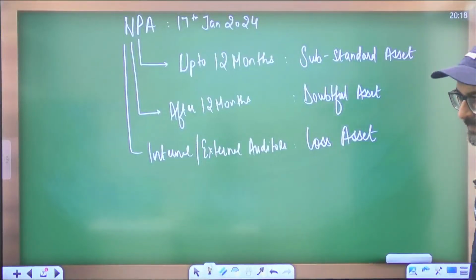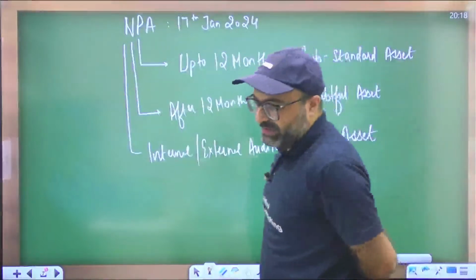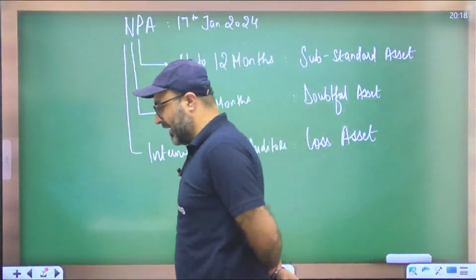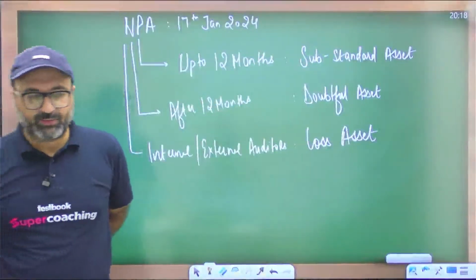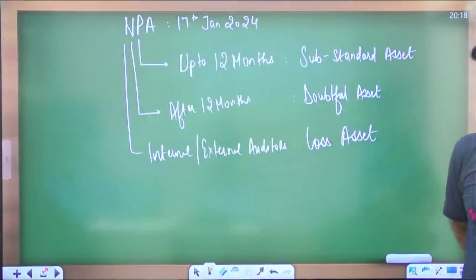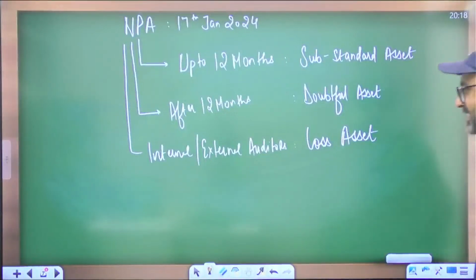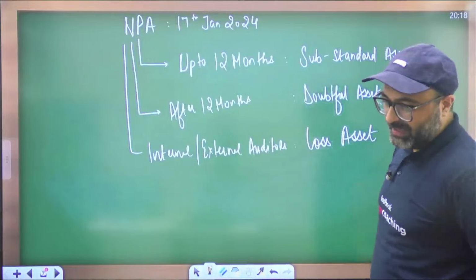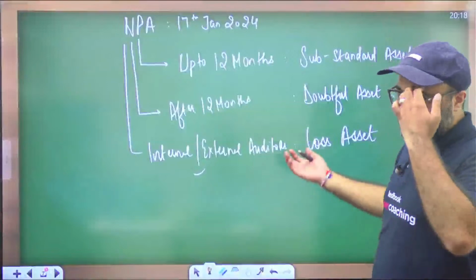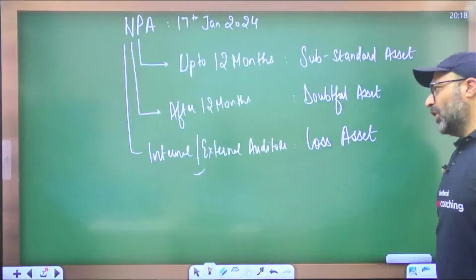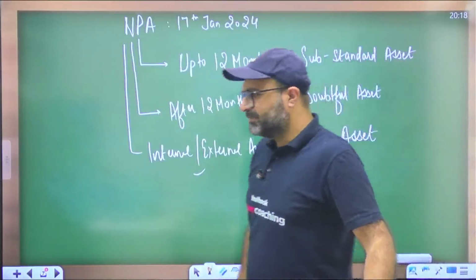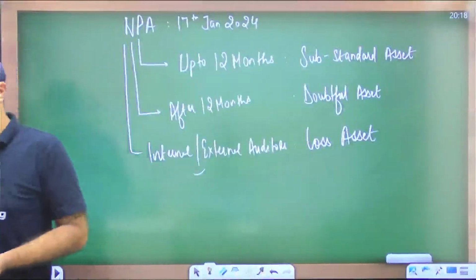Is it clear? So this is how we further classify the NPA. After the NPA declaration, for the first 12 months the loan will be termed as substandard asset. After 12 months, it will be termed as doubtful asset, and it will remain in that category until the bank is optimistic it can recover the loan. But once the bank calculates that recovery is not possible, it will declare the loan as loss asset. Now, the point is that a bank will start its recovery once the loan is declared as loss asset. That's not true.